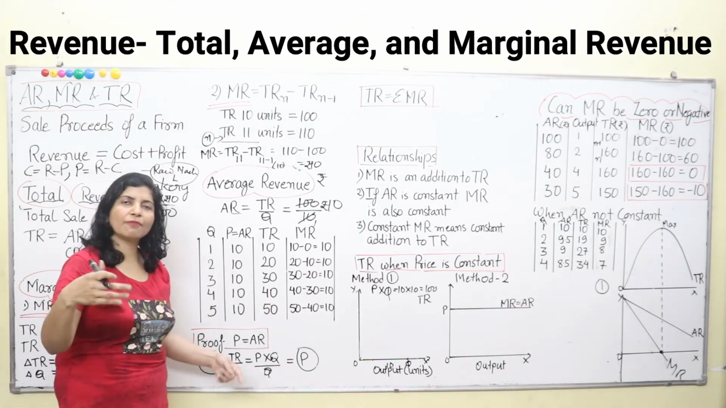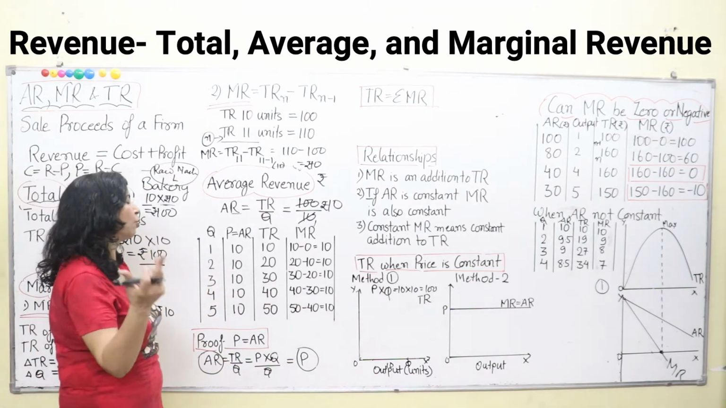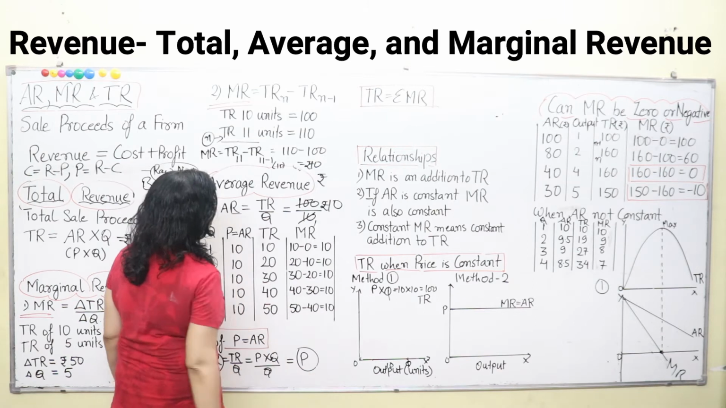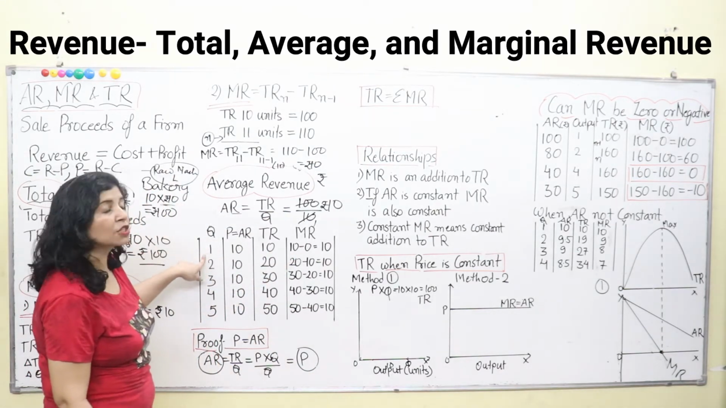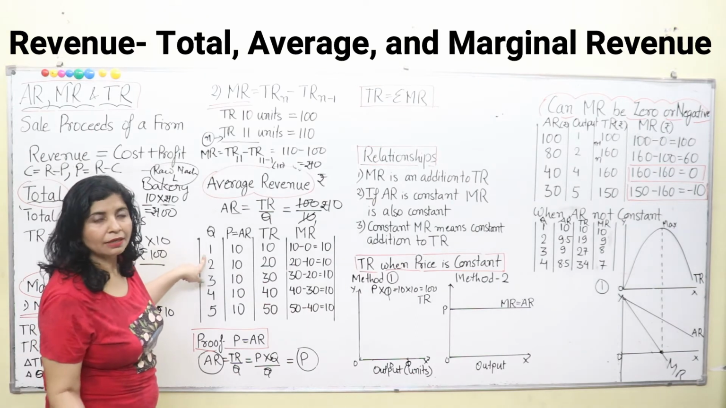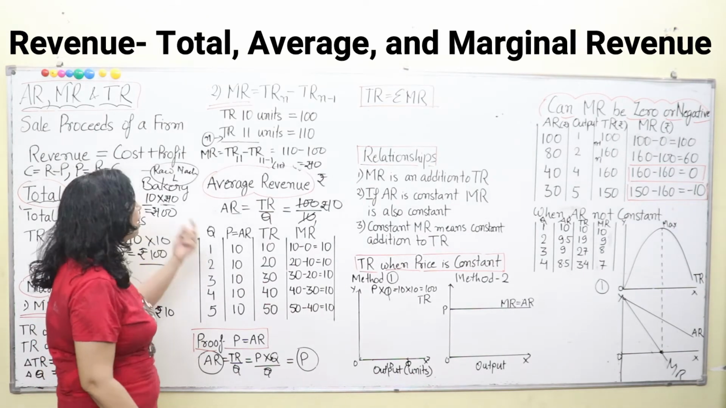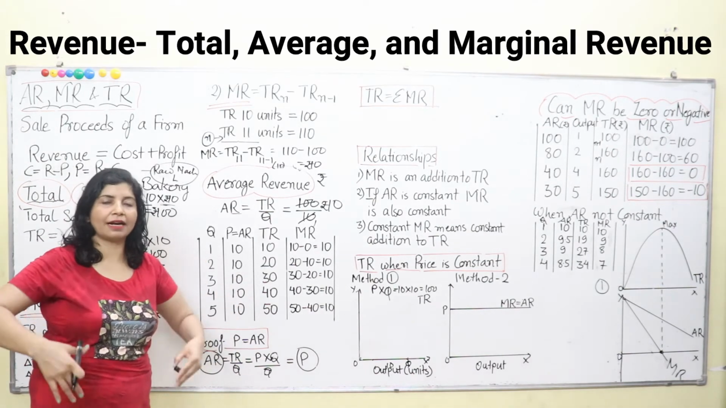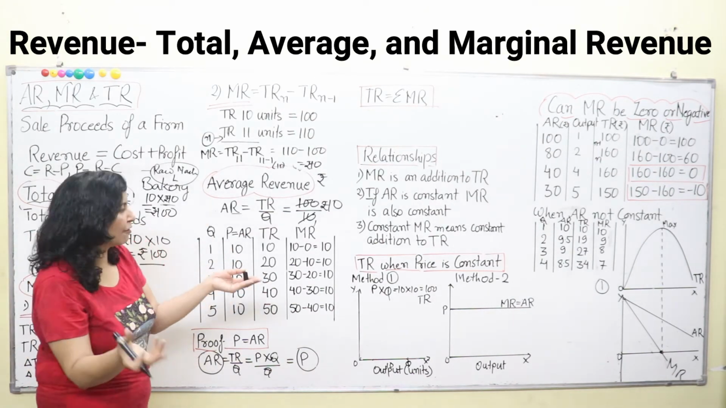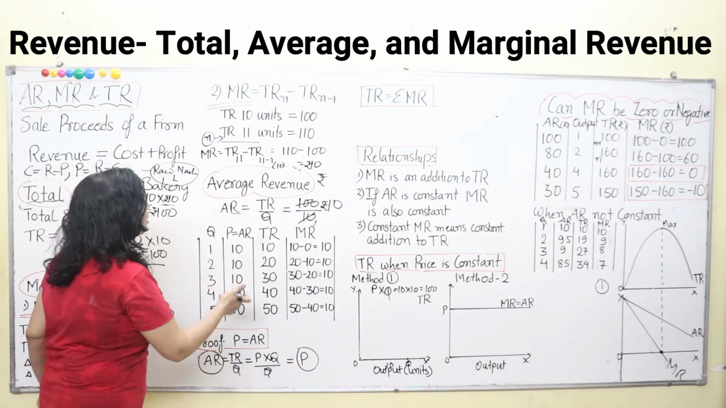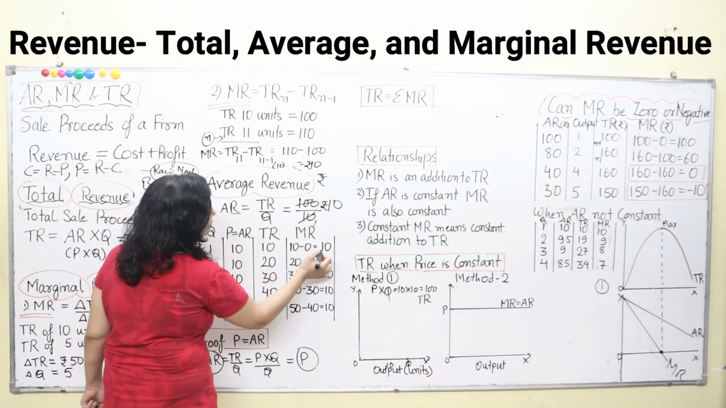Price only. One packet of bread, 10 rupees, 10 rupees we are getting in total. Now, what is marginal revenue? Here, n is 1. And n minus 1 is 1 minus 1, that is 0. So, what is the amount of money we will get by selling 0 amount of commodity? That will be 0 only. So, 10 minus 0 is 10.